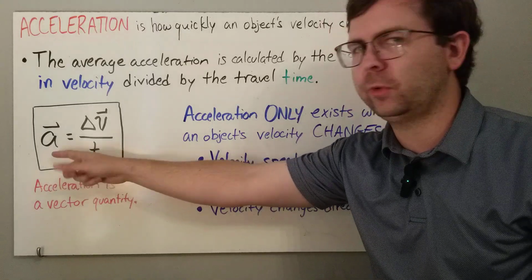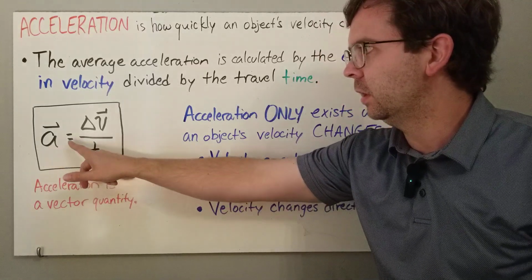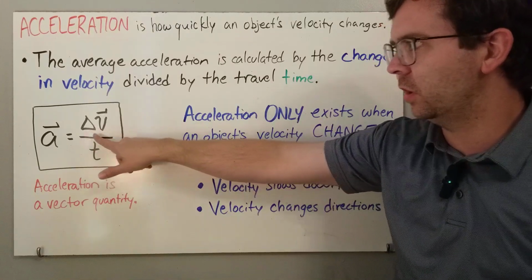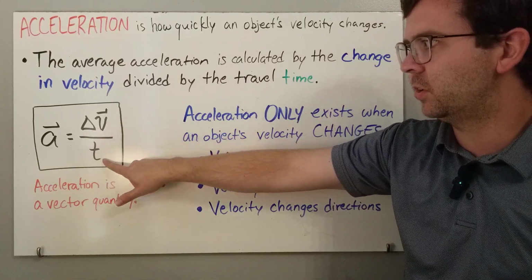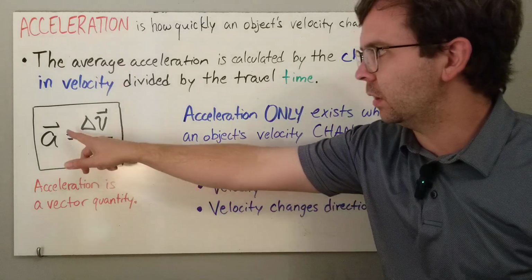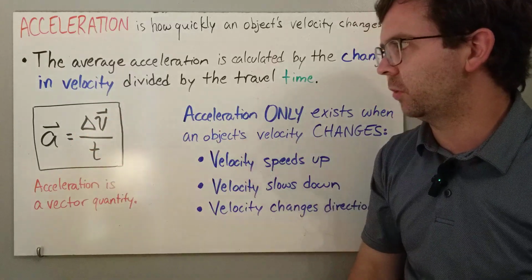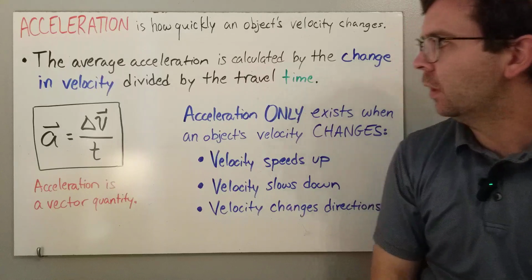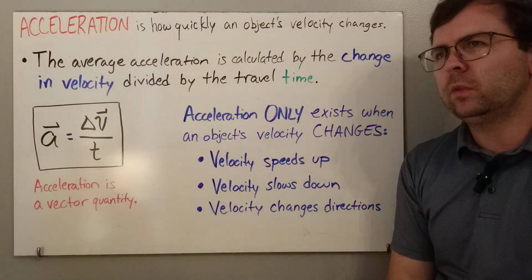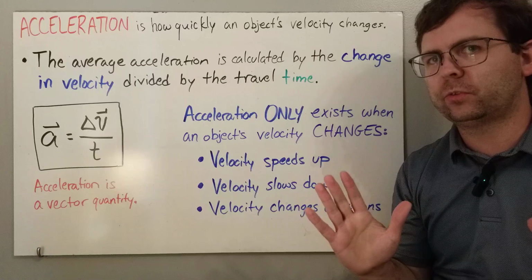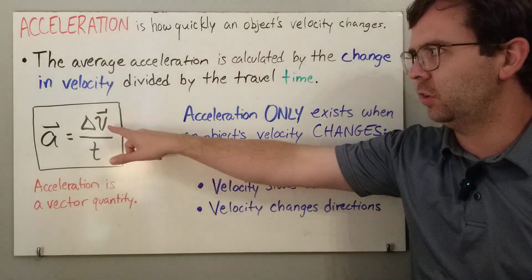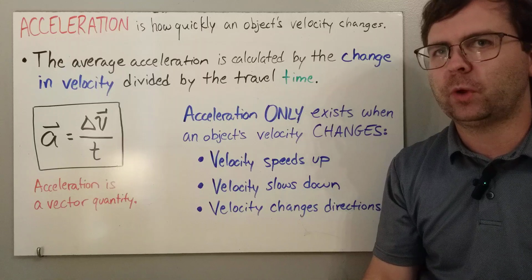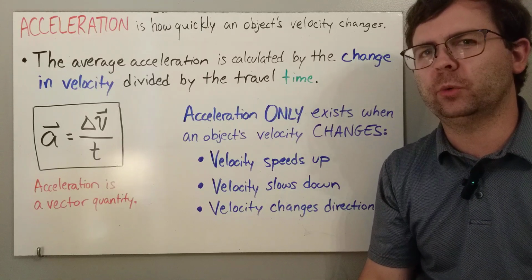So in the language of physics equations, we have acceleration is equal to the change in the velocity, delta v. It means change in velocity divided by the time. And notice that I've written a vector symbol above acceleration and velocity, and that's because acceleration is a vector quantity. So acceleration only ever exists if the velocity actually changes. If the velocity stays the same, then you're not accelerating. So you have to change your velocity in order to accelerate.